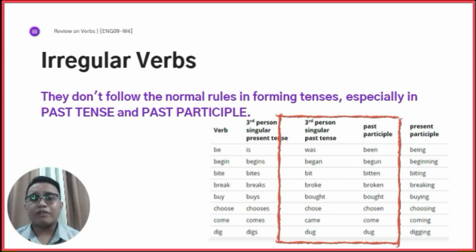And the irregular verbs do not form the normal rules in forming tenses, especially in the past tense and the past participle. If you can look there in our kanang table dira. That is what we call nausab na ang spelling sa ilahang past tense ug sa past participle. Kay if regular verb, for example, if ang break is a regular verb, then ang past tense anang break ay breaked. Unta, break na ed. Diba? But dili man. Lahi man niyang spelling. So, that is what we call an irregular verb.